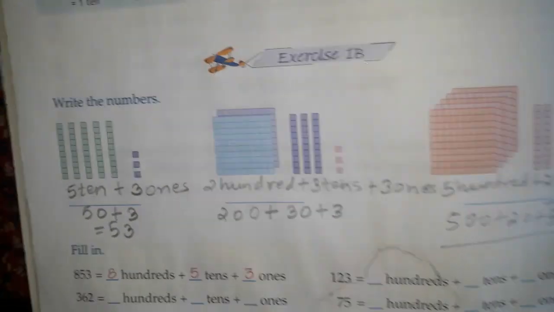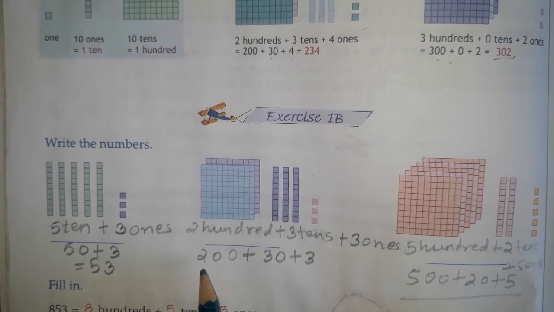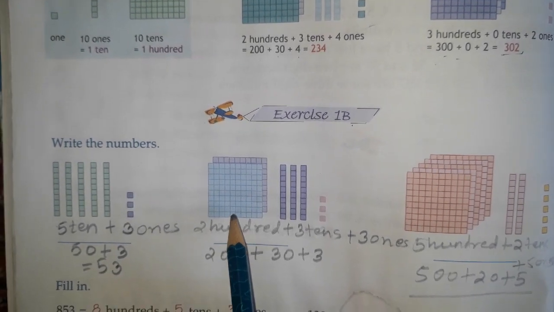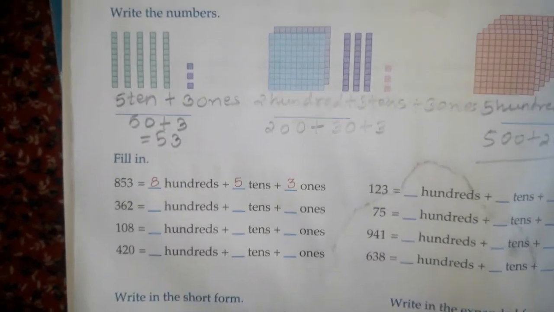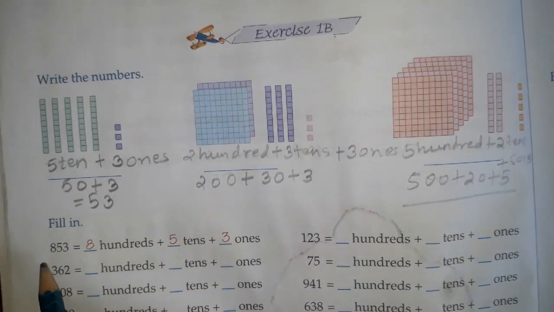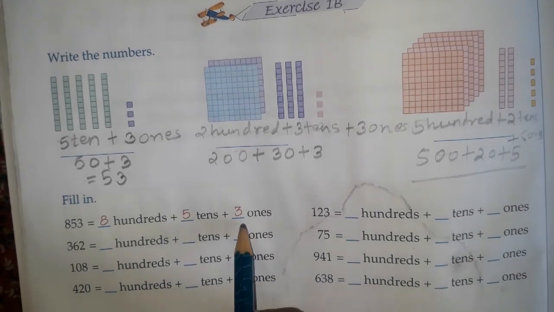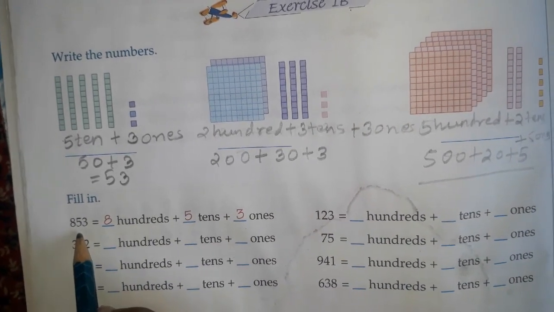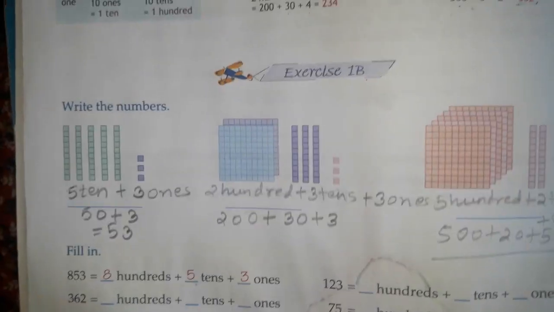Now with the help of these questions, we are writing the numbers with the place values with the help of these boxes and the bars. Next question is fill in. We have to write the place values of the number here. First number is 853. The place value of 3 would be ones, the place value of 5 would be tens, and the place value of 8 would be hundreds.